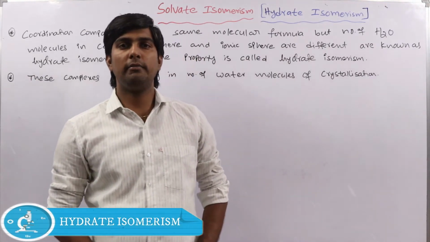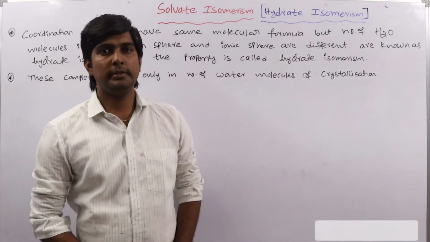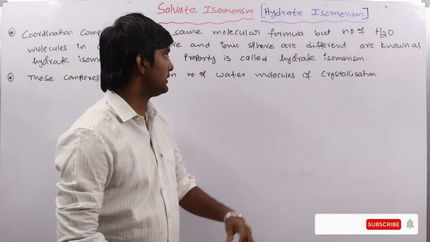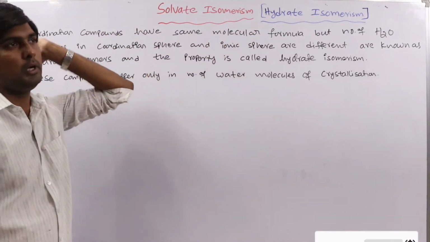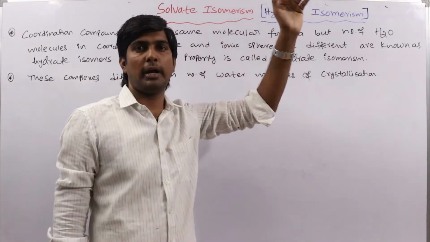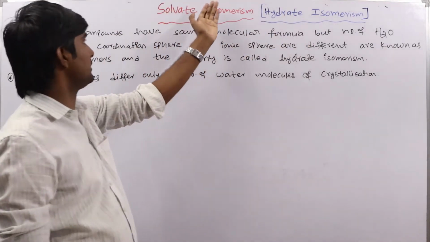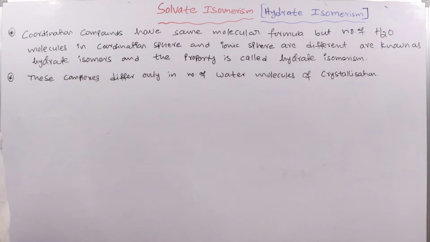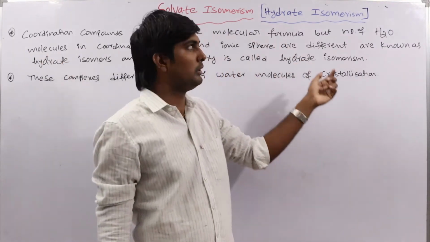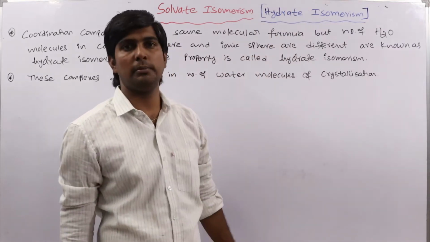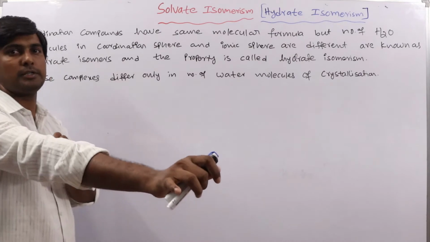In the previous lecture, we discussed ionization isomerism with examples. In this lecture, we are going to discuss another type of isomerism, that is hydrate isomerism or solvate isomerism. Actually, this hydrate isomerism is a special case of solvate isomerism. When we are discussing with respect to water molecules, then that is hydrate isomerism. So generally we discuss only hydrate isomerism in the intermediate stage.